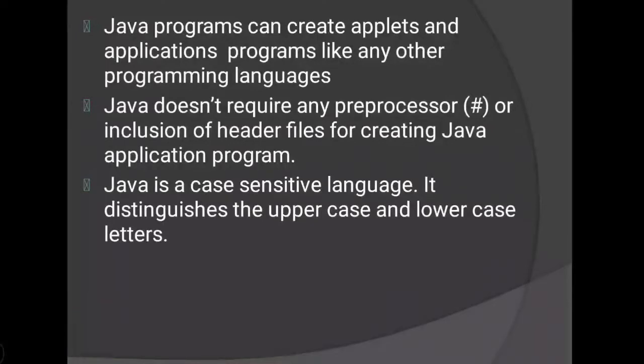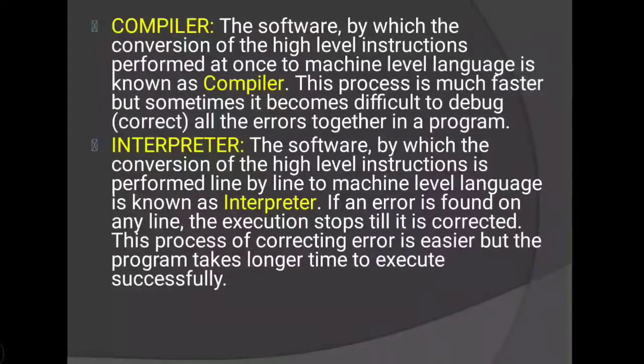Next is compiler. Just now we have discussed this. The software by which the conversion of high level instructions is performed at once to machine level language is known as compiler. When we want to convert a high level language to machine level instructions, we need a compiler. This process is much faster, but sometimes it becomes difficult to debug.